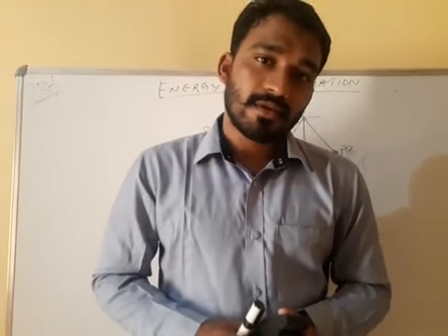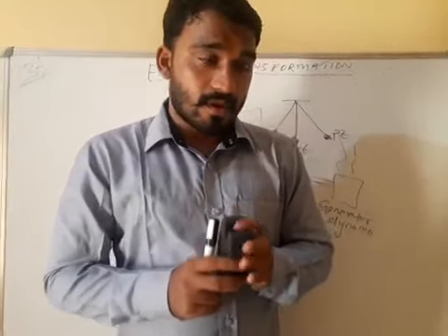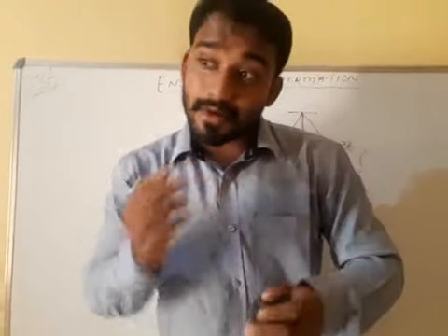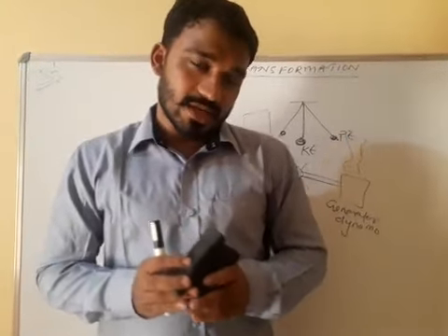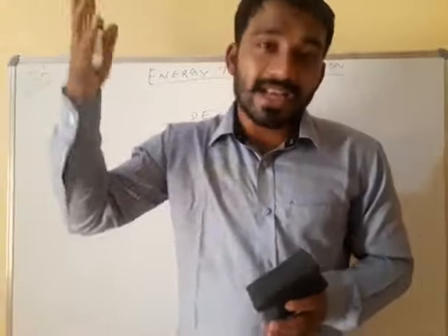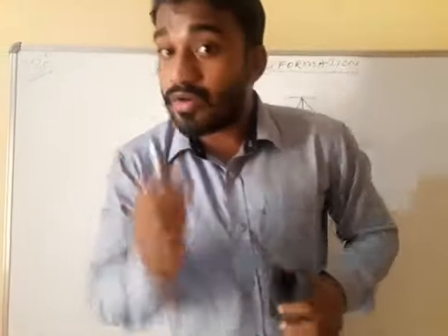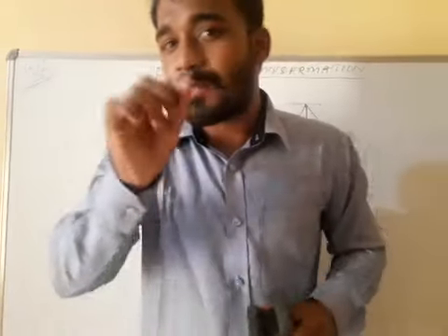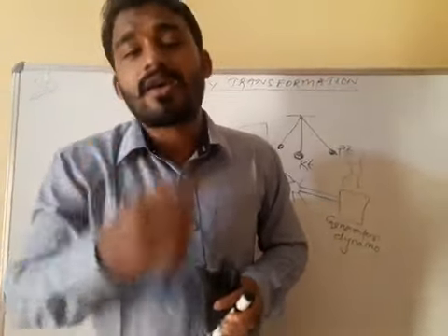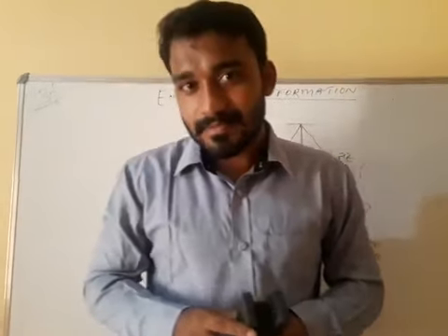Clear? So while converting one form of energy to another form, some undesirable form of energy is also produced. Suppose a bulb is giving us light. Along with that, when you touch the bulb, what are you feeling? You are feeling hot. Why are you feeling hot? Due to heat.